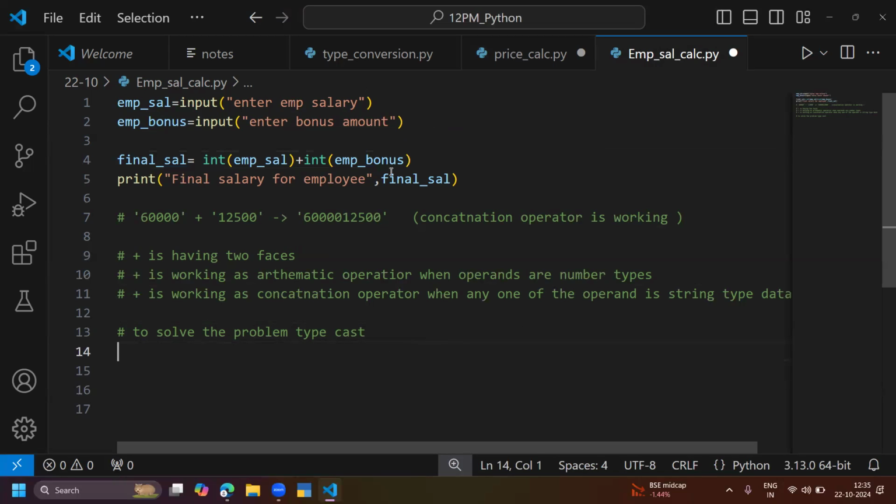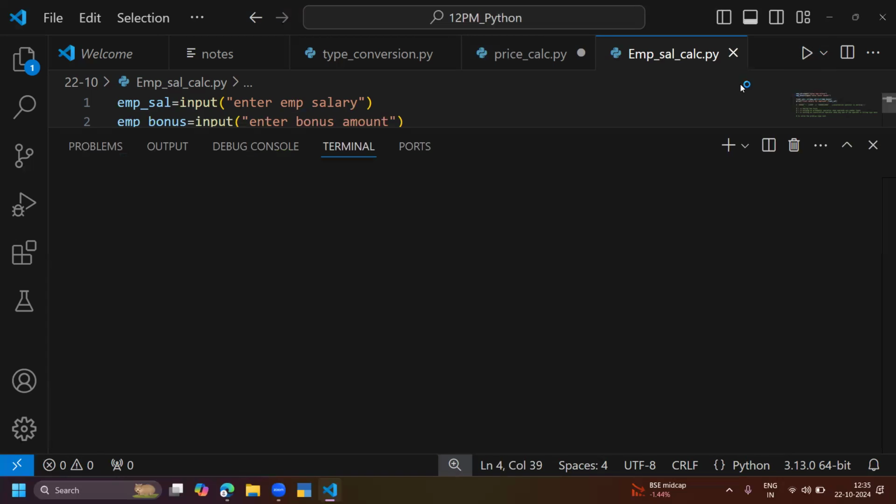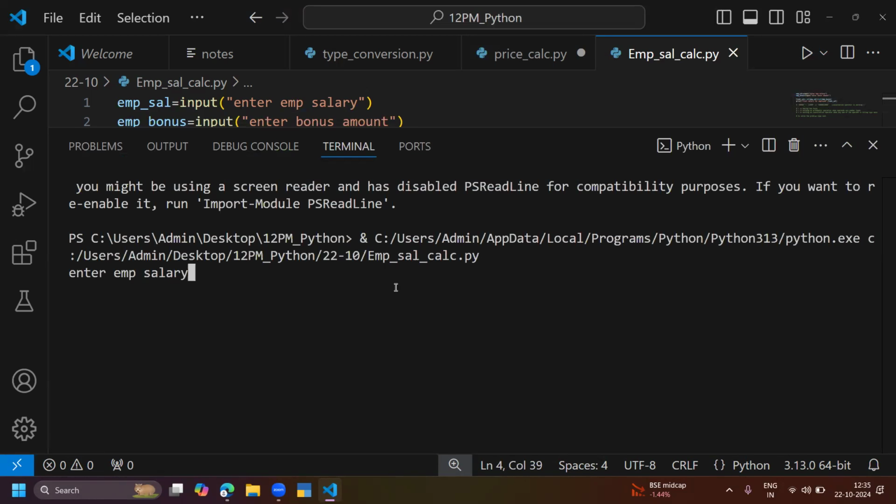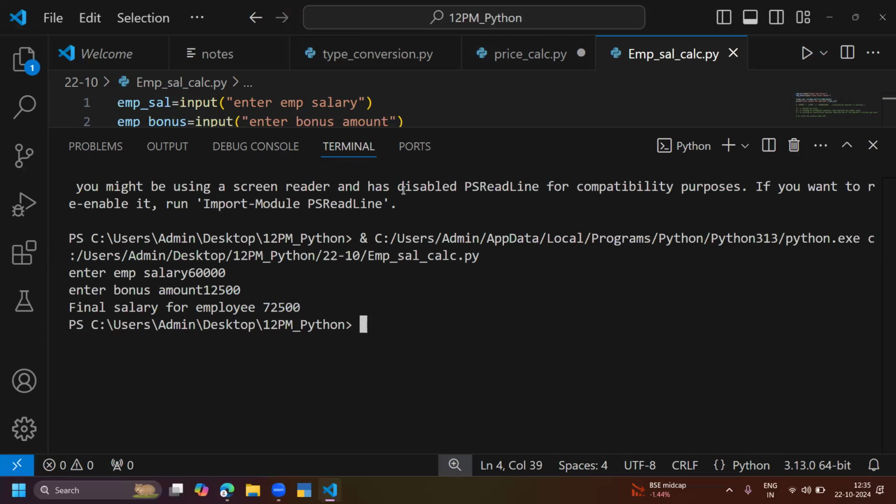Then after the typecast, I have already done the typecast. If I do the typecast, automatically your output will come. Okay, let me give the employee salary 60,000, the same salary, and bonus 12,500. Finally, salary will be 72,500. So the final output came into the picture. This is the solution. When we get a problem, we have the solution with Python.